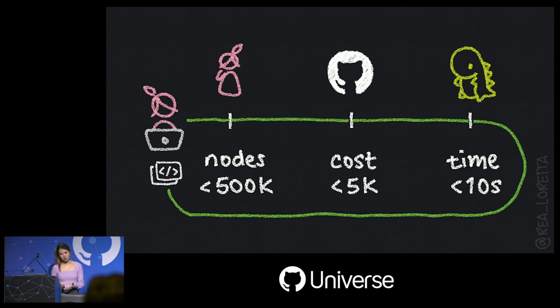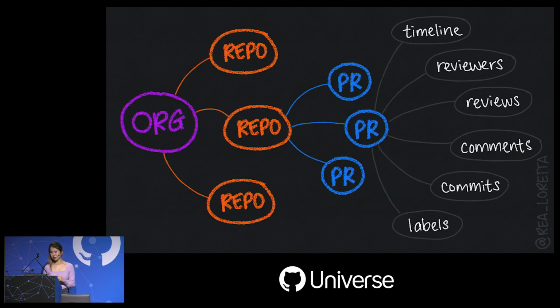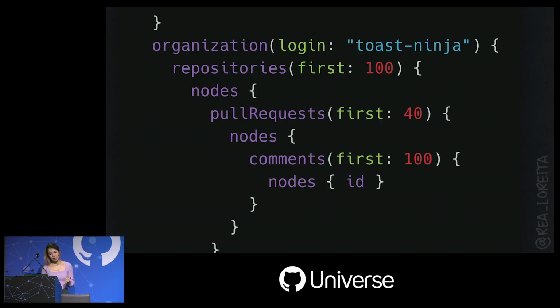Now that I've convinced you of this sufficiently challenging problem, how do we solve it? So to answer this question, let's recall our data model. Any entities on PRs are 3 levels deep. Let's try to query for comments in this case. So notice we picked 40 as the upper limit for PRs just to satisfy nodes limit. Could have been 100 while we limit comments to 40. It's fine, doesn't really matter much for this example.